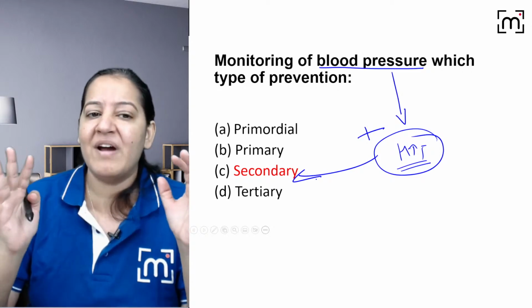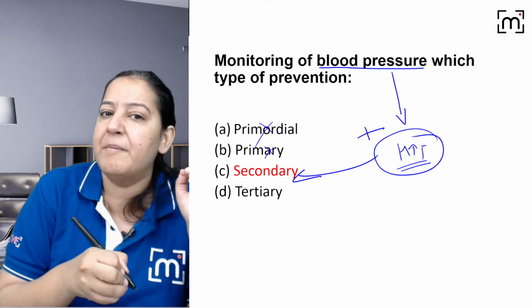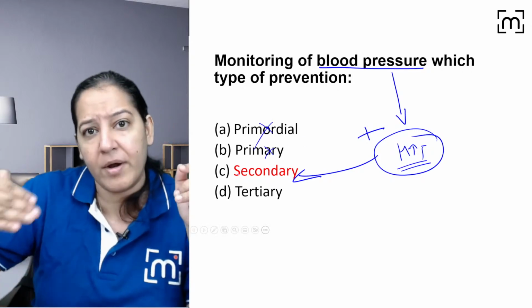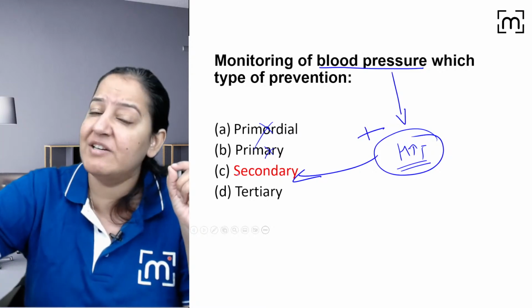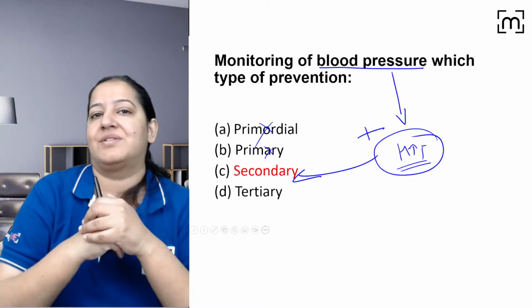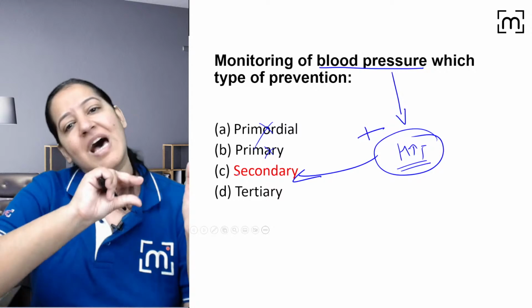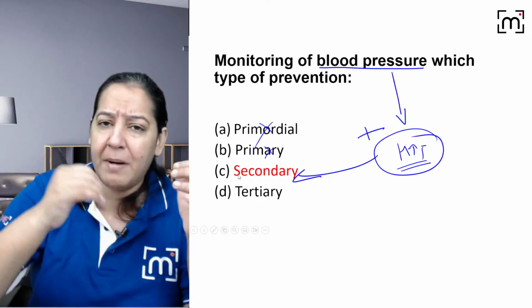So you cannot prevent it at primary level, you cannot prevent it at primordial level. So you just regularly monitor it. The day it become hypertensive, at that day only you diagnose it. इसलिए रेगुलर मॉनिटर करो. तुम सालों तक मॉनिटर नहीं करोगे और 2-3 साल में एक बार मॉनिटर करोगे.